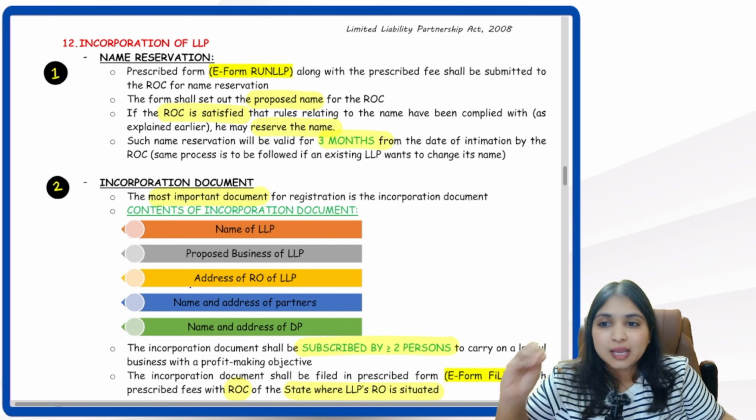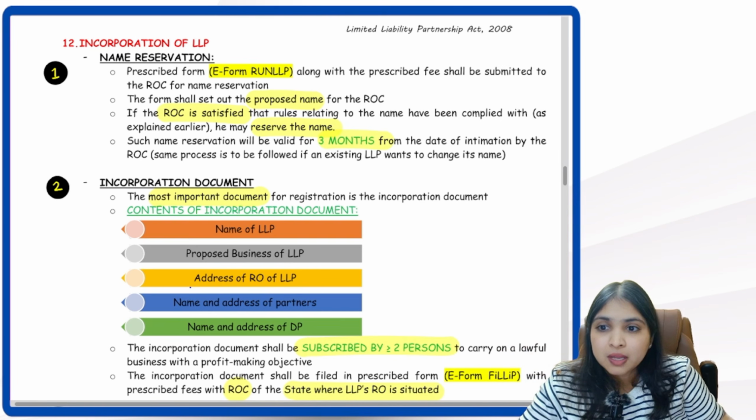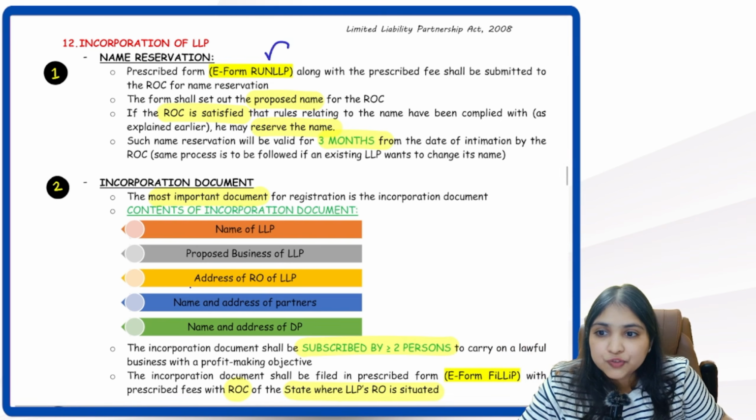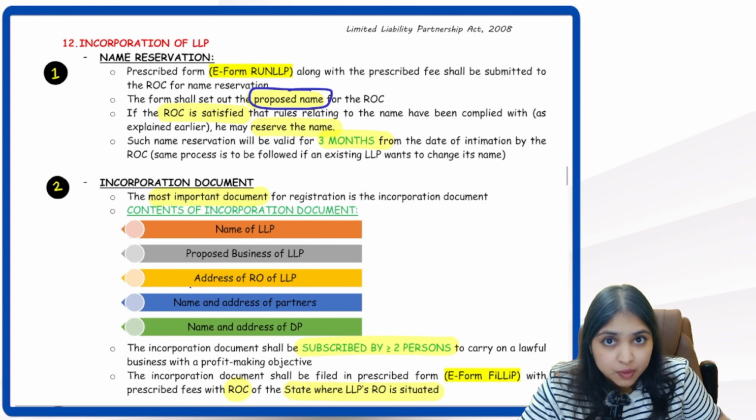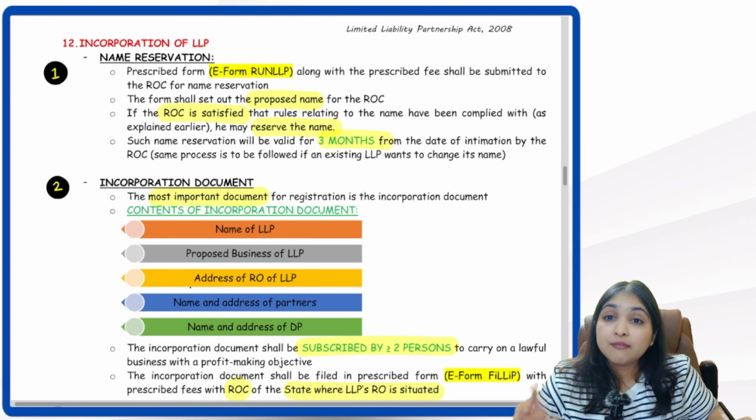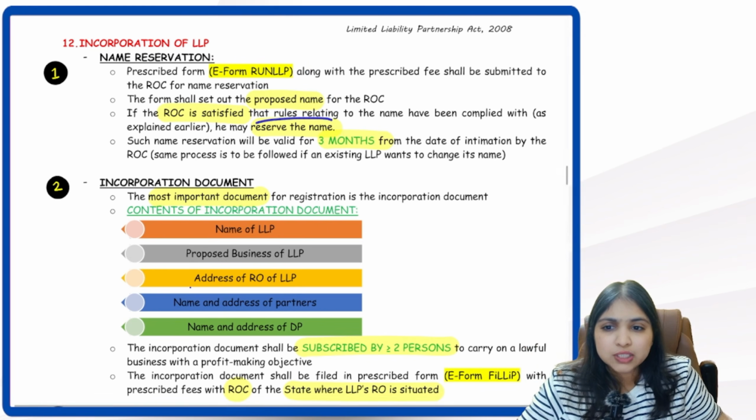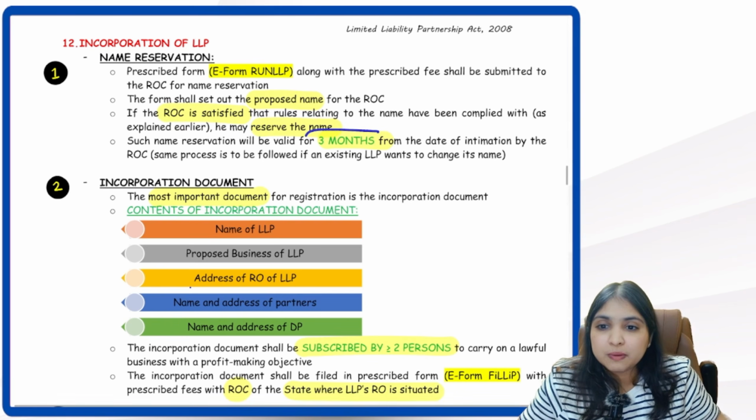Perfect clarity. So name reservation has to be in which form? E-form RUN LLP. In this form, we have to mention the proposed name. What name are we proposing for the LLP? If ROC is satisfied with that name, ROC will reserve the name. Name reservation will be valid for 3 months.